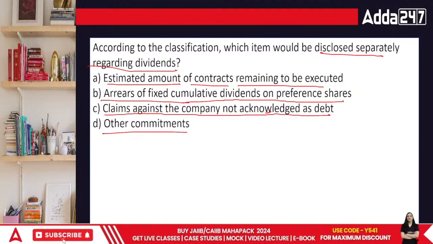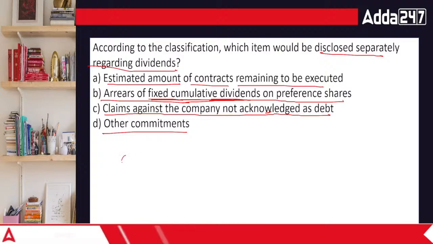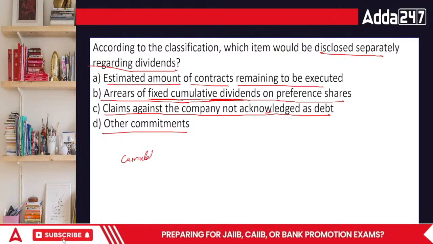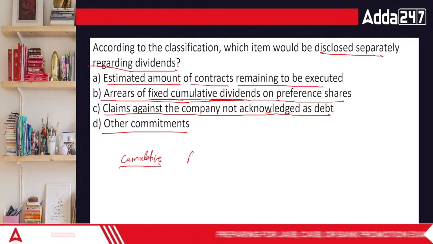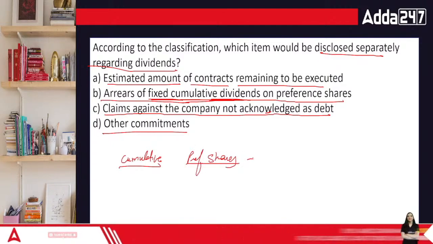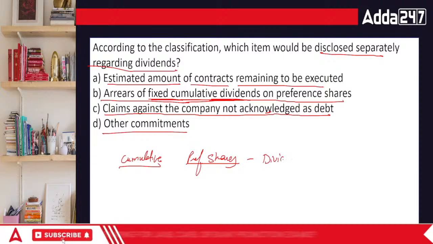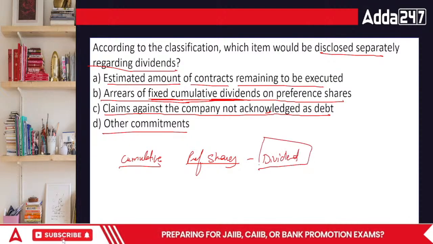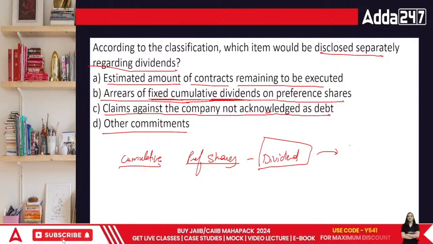That would be, acha everyone, fixed cumulative dividend. Do you remember cumulative dividend? Cumulative means this is that preference shares. These are those preference shares whom we said ki dekhiye, if we are not able to pay dividend in one particular year due to so and so reason, then in the next year you will get dividend of both the years together.